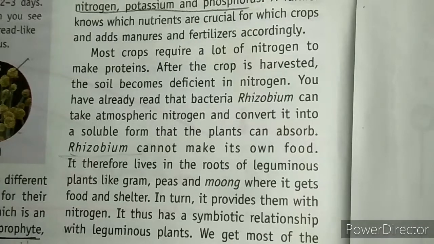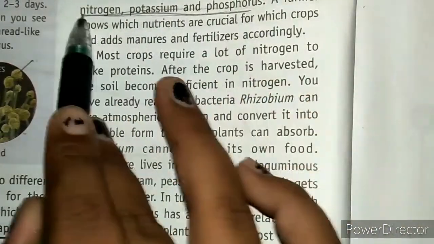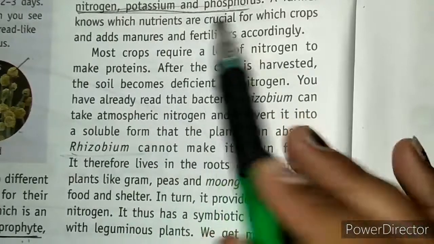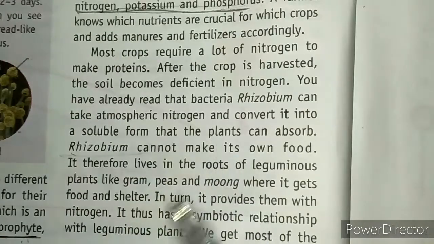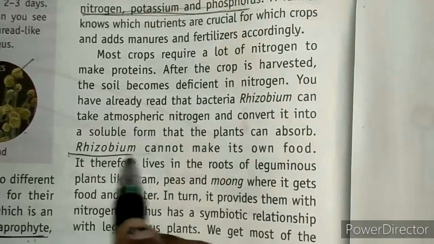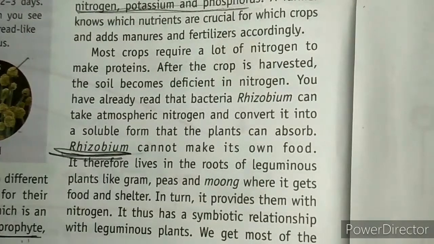And you know what, nitrogen, potassium and phosphorus are not taken directly by the plants. So how are these nutrients taken by the plants? There is a bacteria called rhizobium.